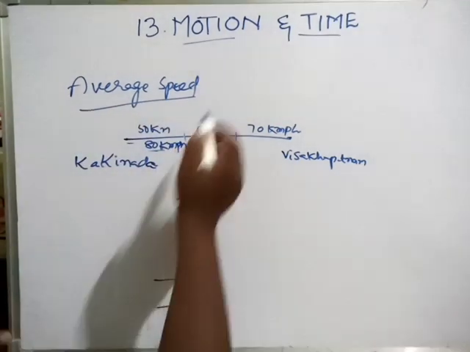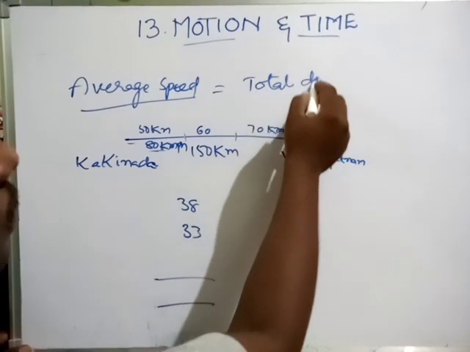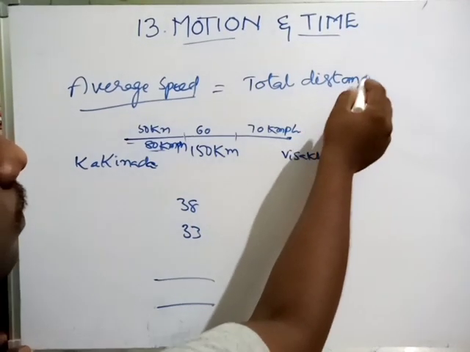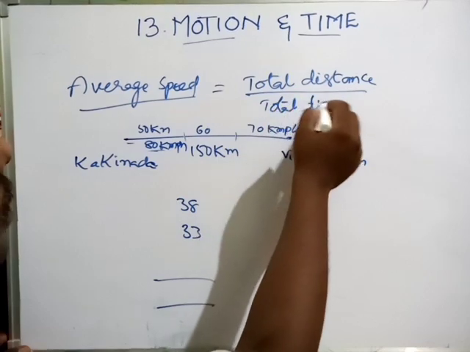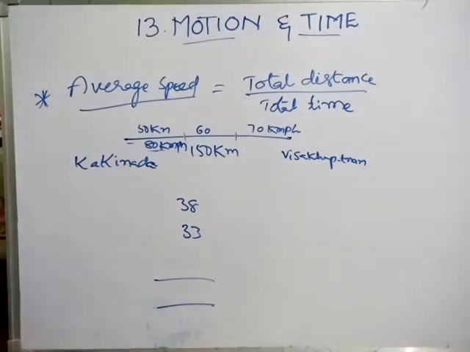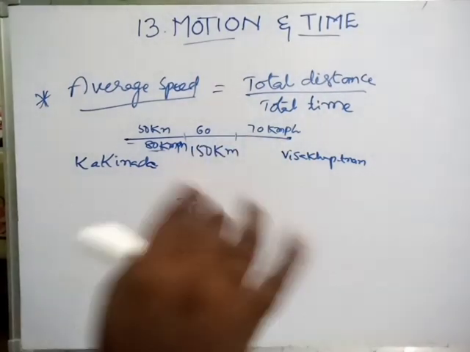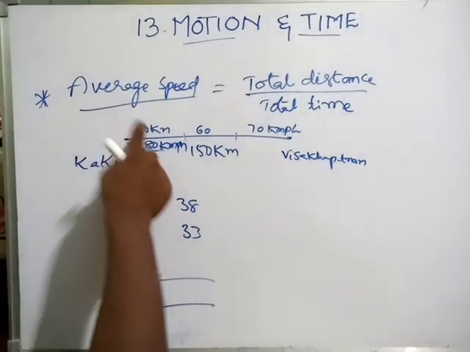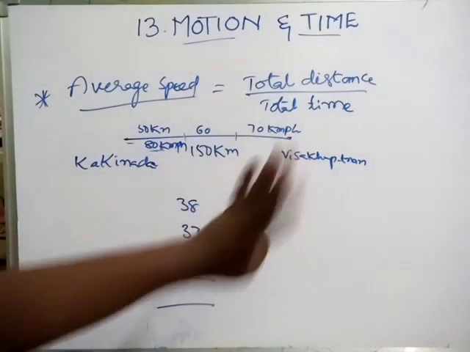What is average speed? Average speed is total distance by total time. This is an important formula. We have to take the total distance by the total time taken by that object to cover the whole distance.